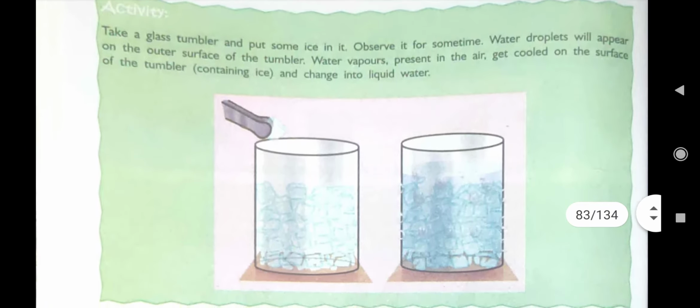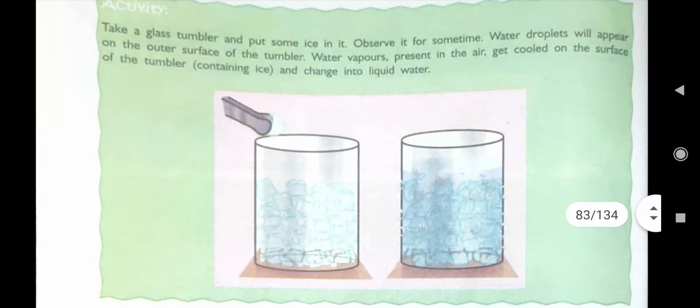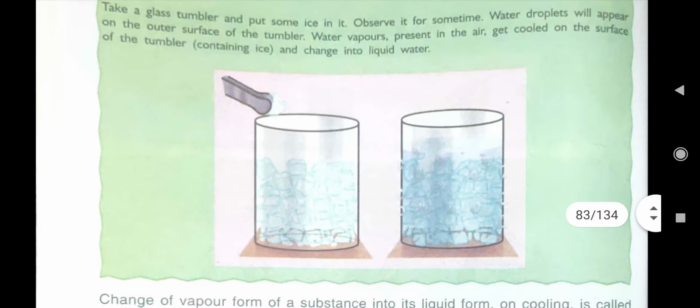Again one activity is given. A glass tumbler you take, put some ice in it. Observe it for some time. Then what will we see? Water droplets will appear on the outer surface of the tumbler. This you can see whenever you bring your school bottle. If you bring your water bottle to school, after filling it with cold water, then what can you observe? Around the bottle, tiny droplets of water are there.